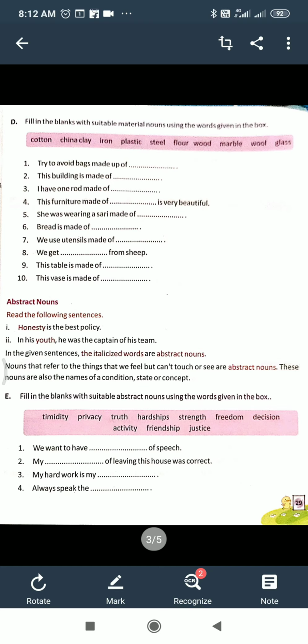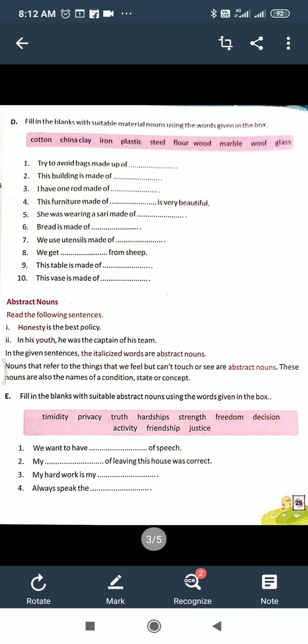So what is the question? Try to avoid bags made up of. It's very clear what? Plastic, cotton, china clay, iron, steel, wood, etc. Okay, so this building is made of. Okay, like this, do it. I will give you PDF.